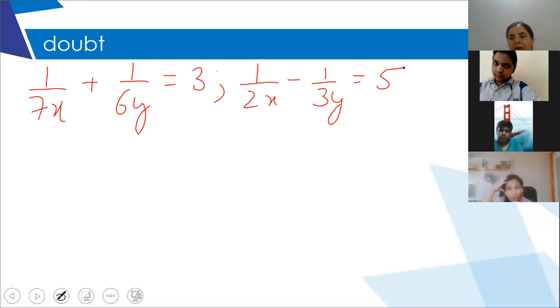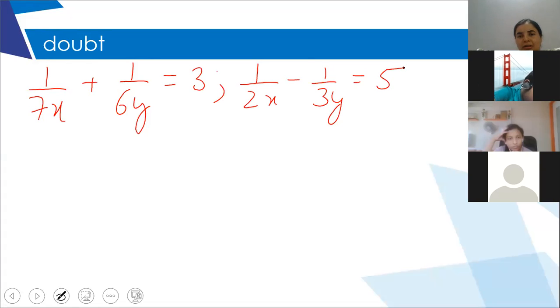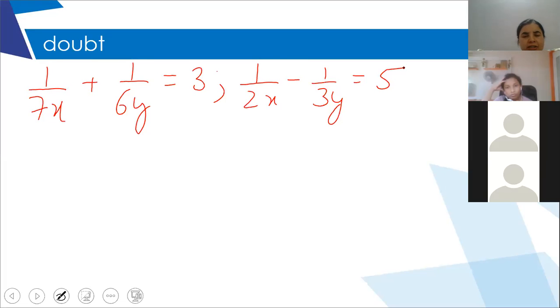So who will tell me how to go about it? Aishwarya, can you see anything common in this? Which method? Elimination or substitution? I prefer elimination because in elimination we tend to make fewer mistakes. Ma'am, but we can take any method. You can take any method.